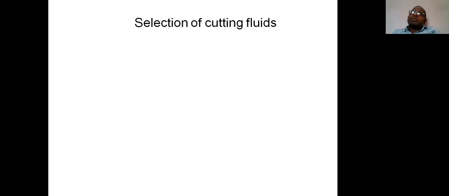So once we know the 5 categories of fluids available, how do we use them? Whenever we are using a particular material or a particular operation, which type of oil is supposed to be selected?